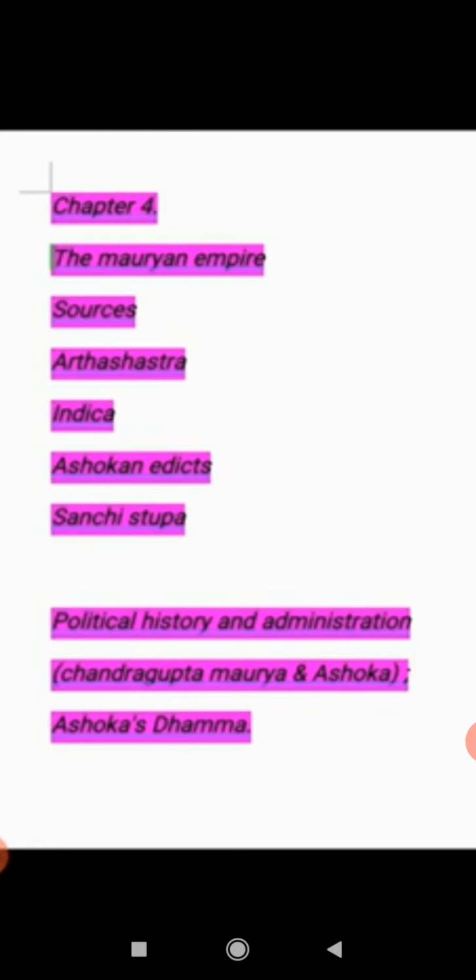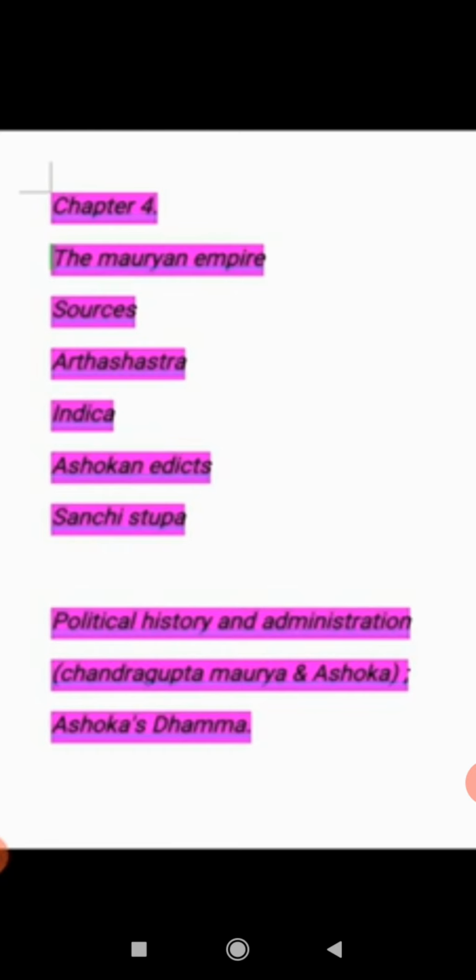The whole of India was under the control of the Mauryan Empire. Seleucus was defeated by Chandragupta in a war, and Seleucus handed Chandragupta four provinces: Kabul, Kandahar, Herat, and Balochistan. These remained with the Mauryan Empire right up to the end of Ashoka's rule.